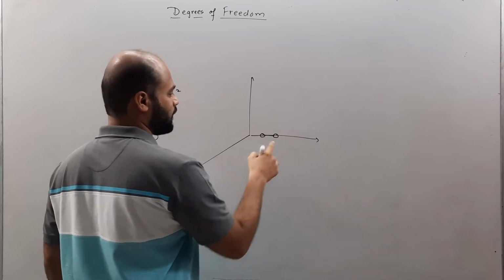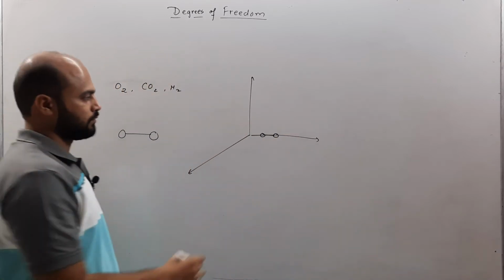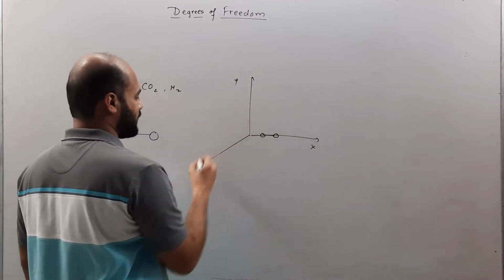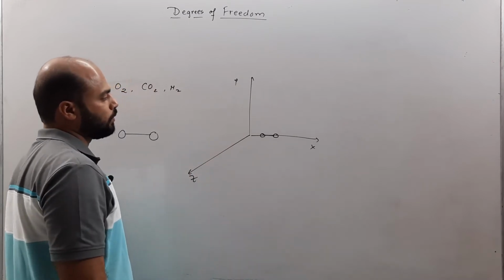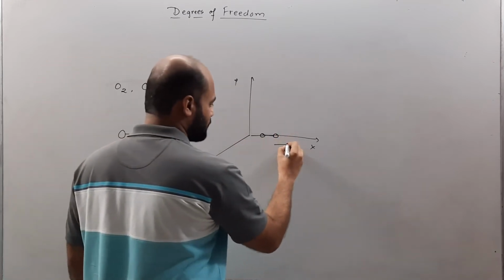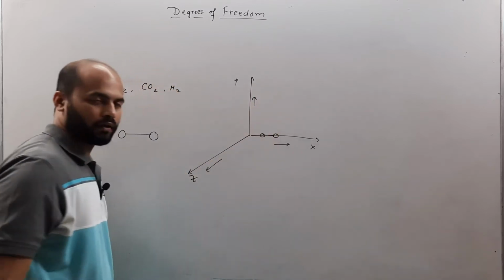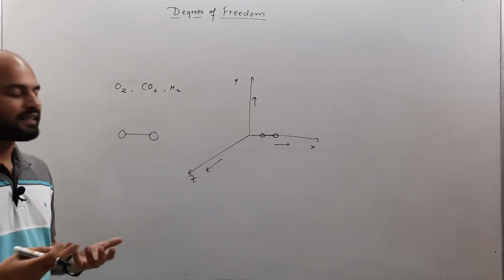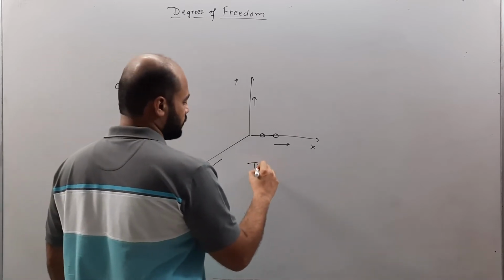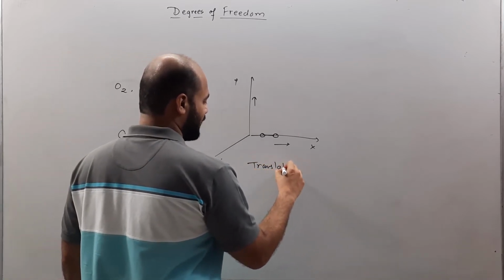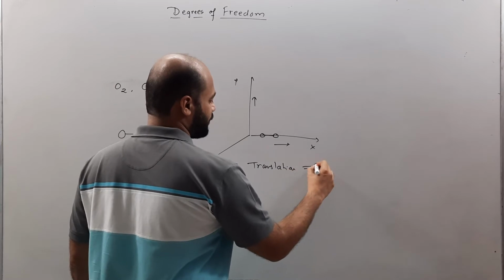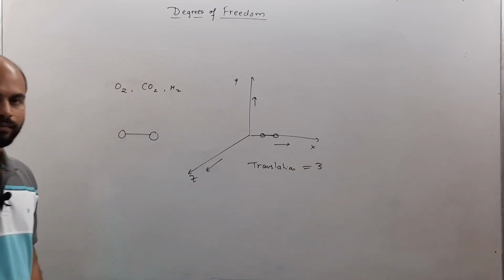Let's say it is present along the x-axis at that moment at which we are analyzing, and so it can travel along this path, or along this path, or along this path. By traveling I mean it can translate. So translational motion can happen along 3 paths.